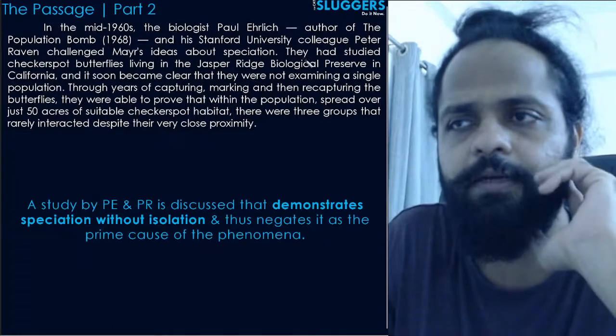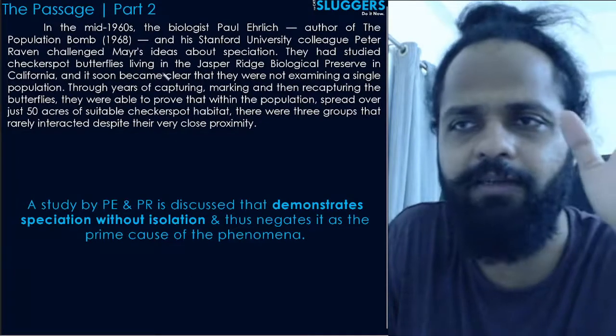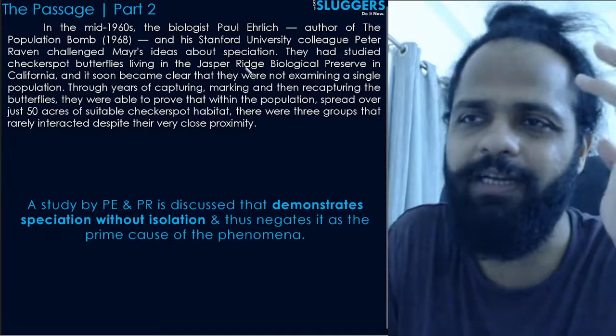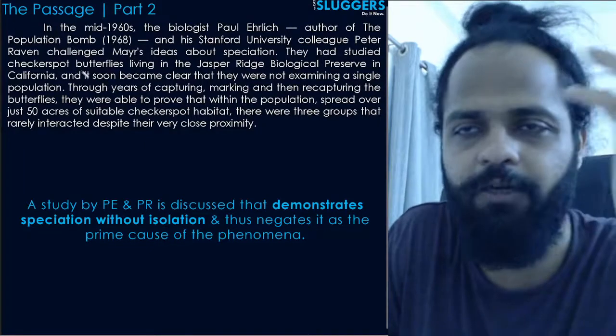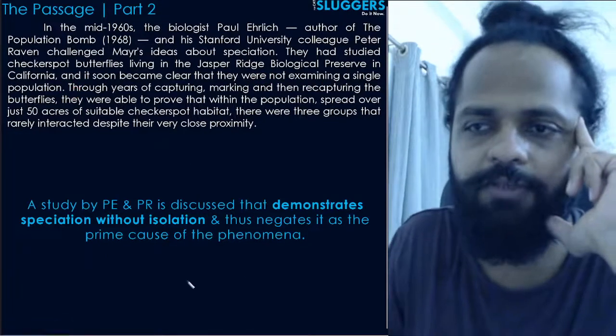उसको challenge किया. इन लोगों ने they had studied checkerspot butterflies, कुछ तो butterfly study कर रहे थे, living near the Jasper Ridge biological preserve in California. कोई तो अगेन कोई जगह है, रिज है कोई, वहां पे वो लोग उसको butterflies को study कर रहे थे. And it soon became clear that they were not examining a single population, right?